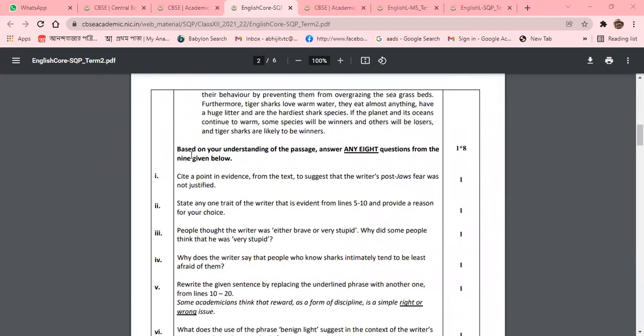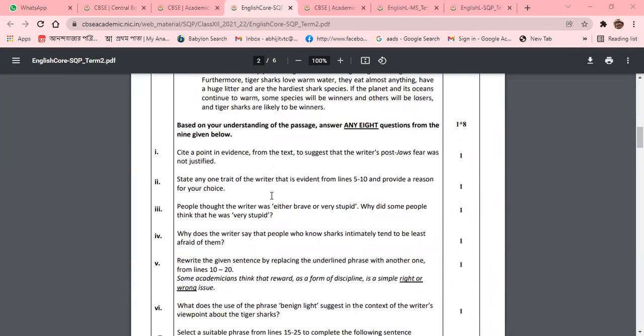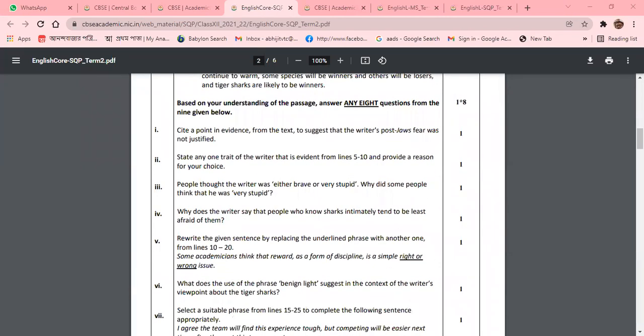Based on understanding, any 8 questions from the 9 given. That means first of all you need to answer 8 questions, which will carry 8 marks, and every question will carry 1 mark. So what will the question be?